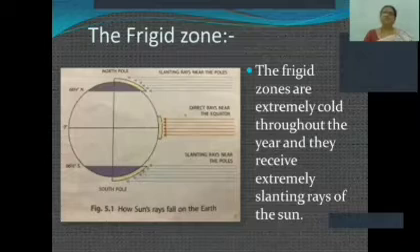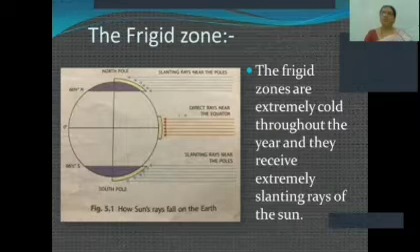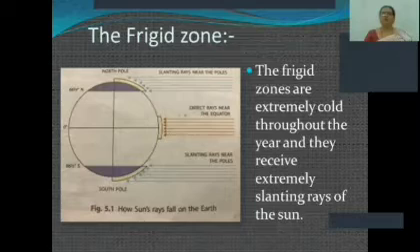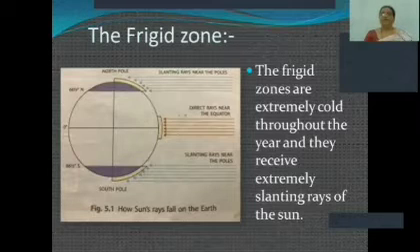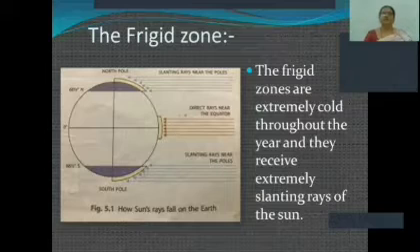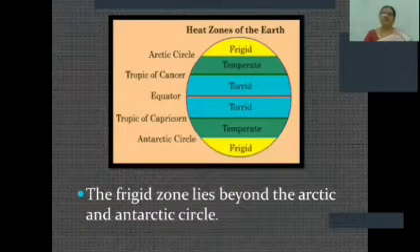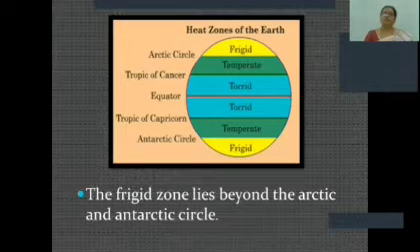Now, this was about the temperate zone. Now about the frigid zone. The frigid zones are extremely cold throughout the year and they receive the extremely slanting rays of the sun. This zone lies beyond the Arctic and Antarctic Circle. As you can see on the screen, children, the frigid zone lies beyond the Arctic Circle and the Antarctic Circle.